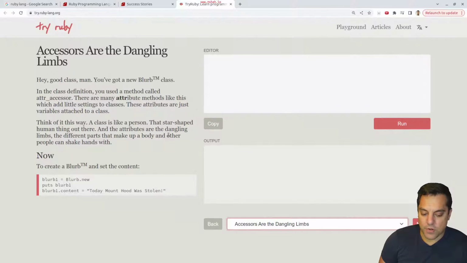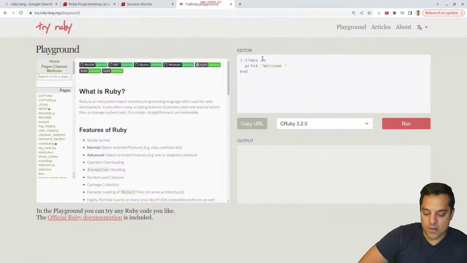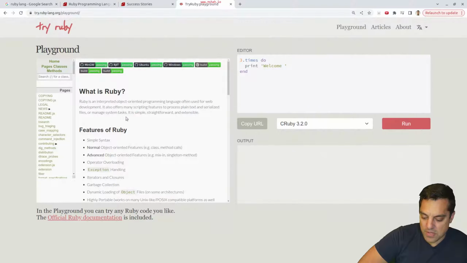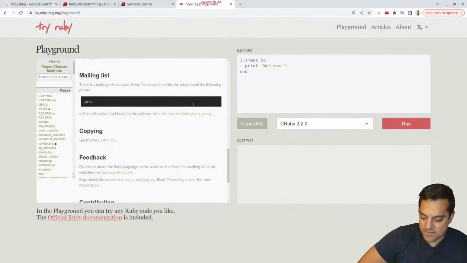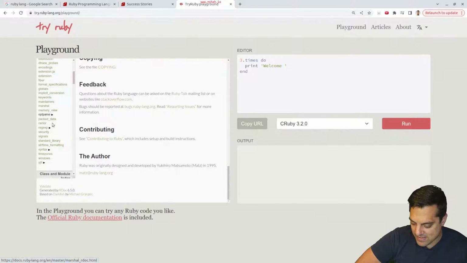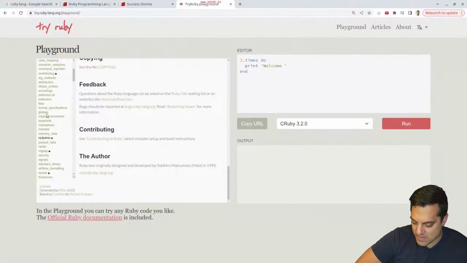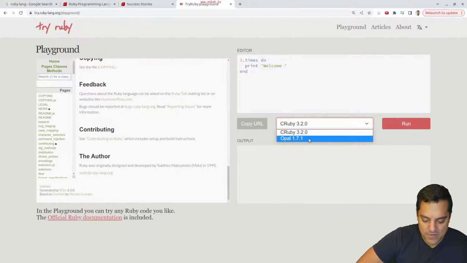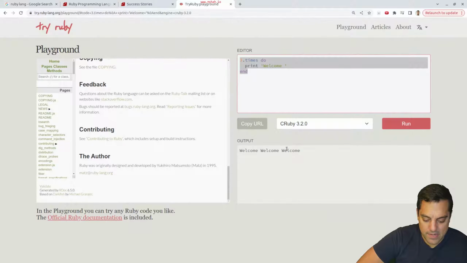Nice interactive tutorial. Again, I think languages need this sort of stuff here where you can just hop in online. That's a good thing if you're building a programming language to sort of promote it. This is kind of cool. The playground's got a bunch of stuff, just the programmer's guide here, and I can just play around here. Okay, and some different compilers here. Yeah, I like this here. Let's run that 3 times. Welcome, welcome, welcome.